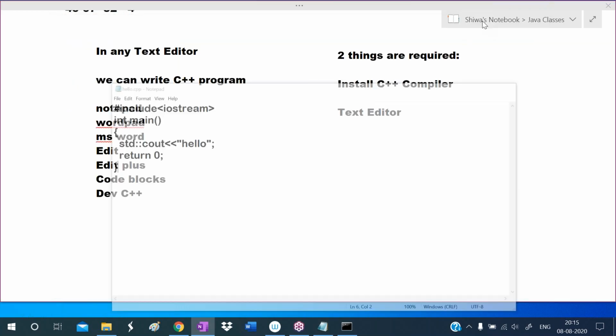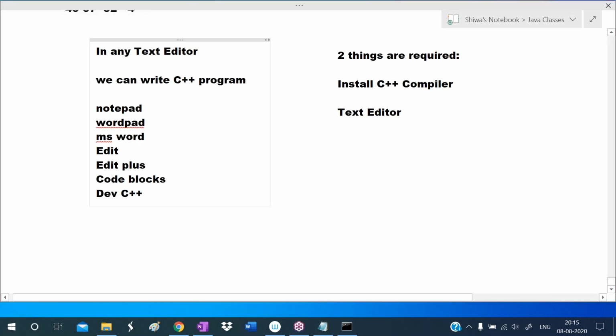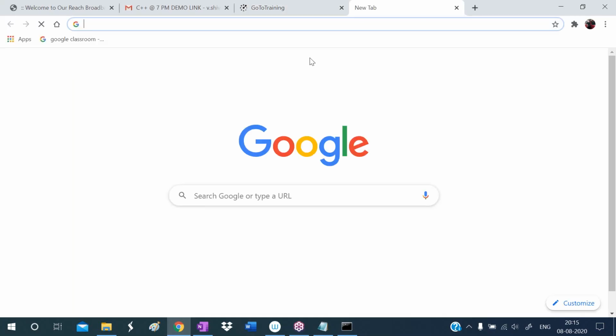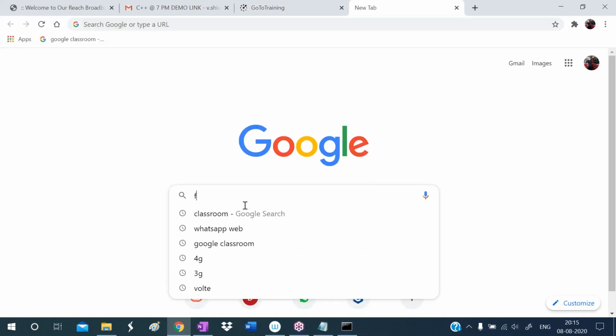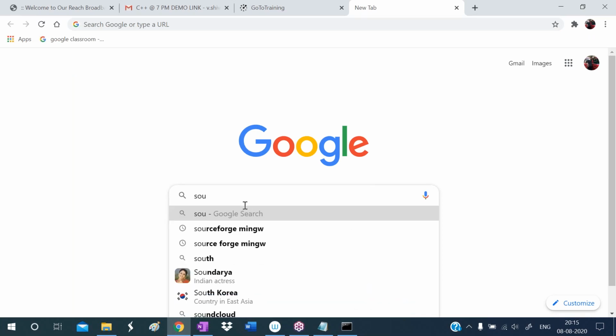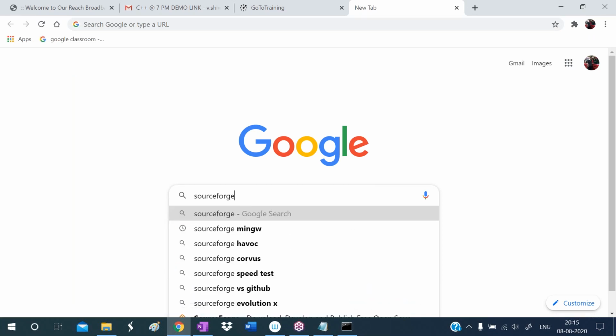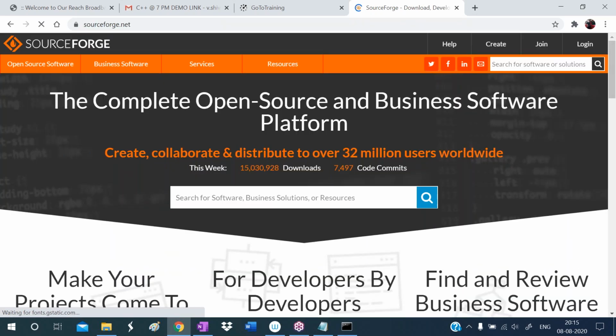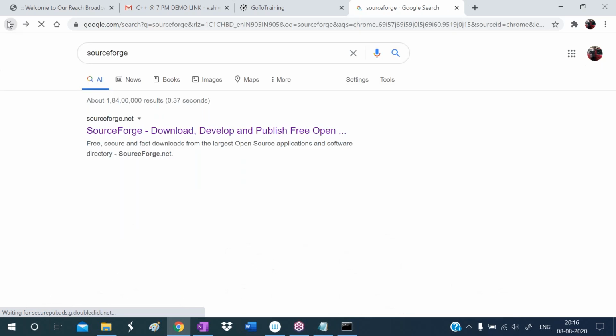Okay, if you want to install C++, in the Google Drive, go to the SourceForge website. SourceForge is the website. You can download C++ software from the SourceForge website.